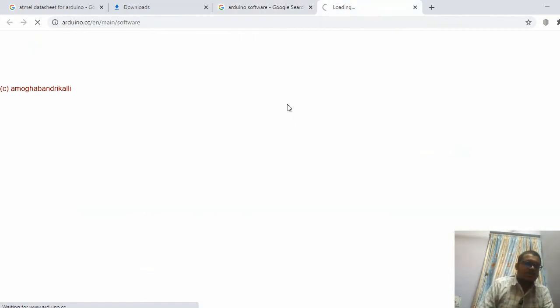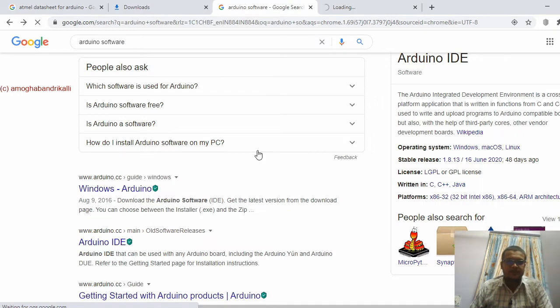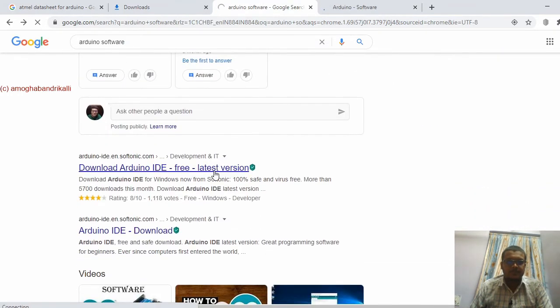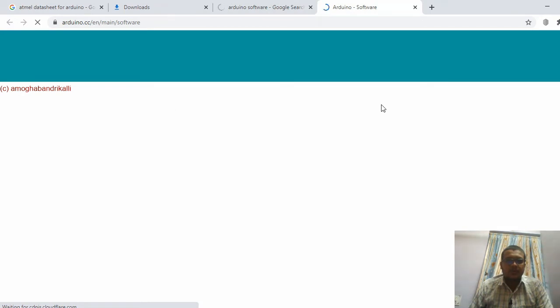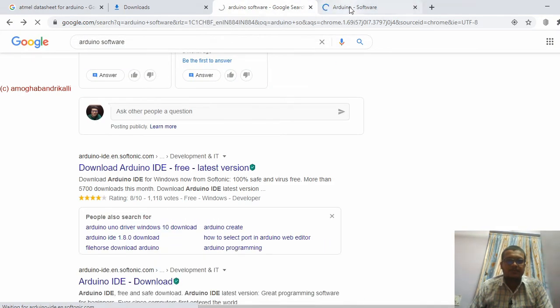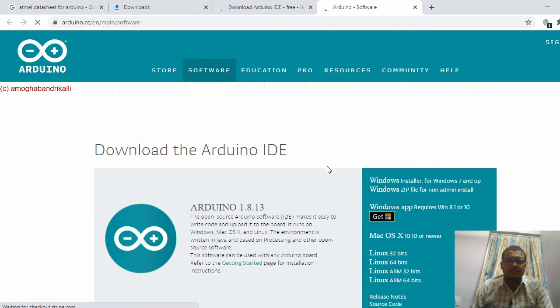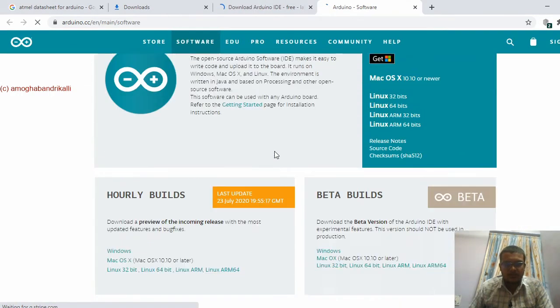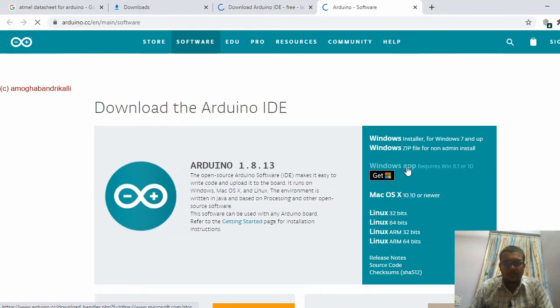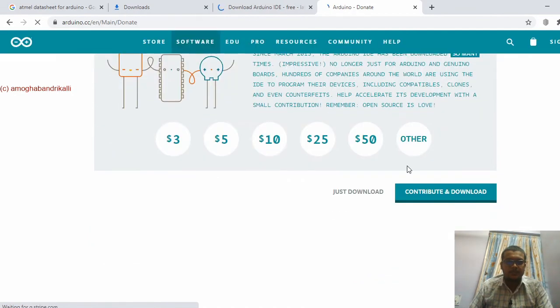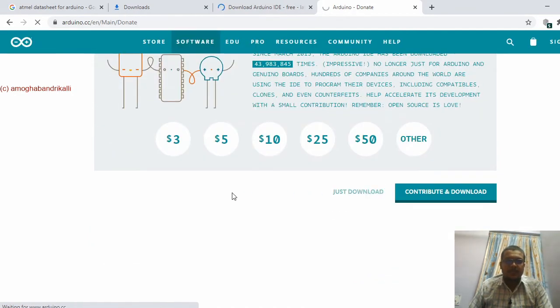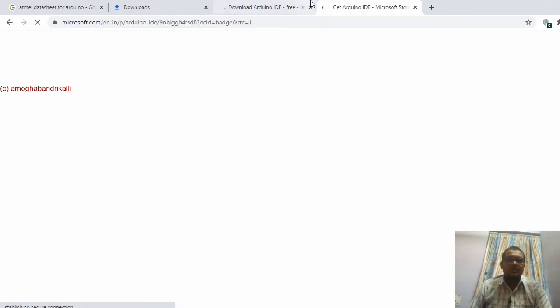Okay, this internet is a bit slow. You can go for this Windows application here and download it. It takes some time to get downloaded.